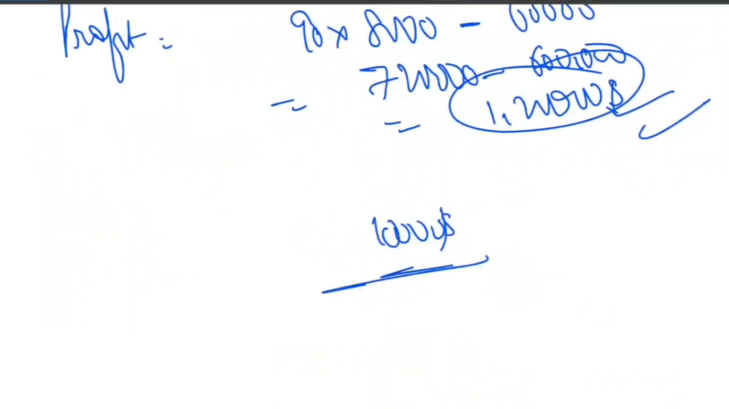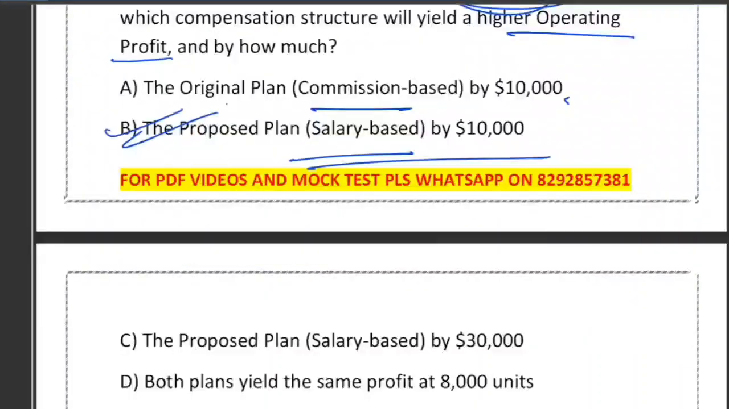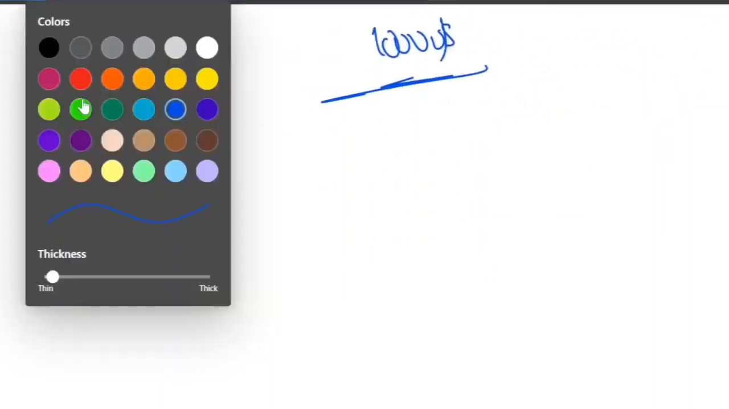So what is the correct answer to this question? The correct answer is proposed plan by $10,000. Option number B is the correct. Right. So just you have to remember this formula and that's it. What is the formula? Right. So let me just write down the formula for you.